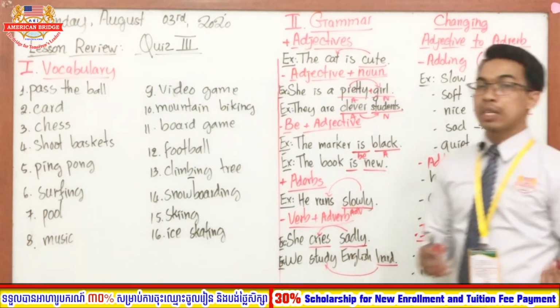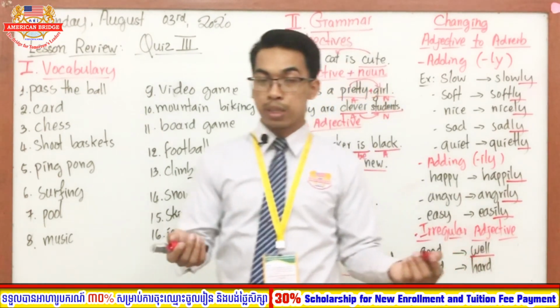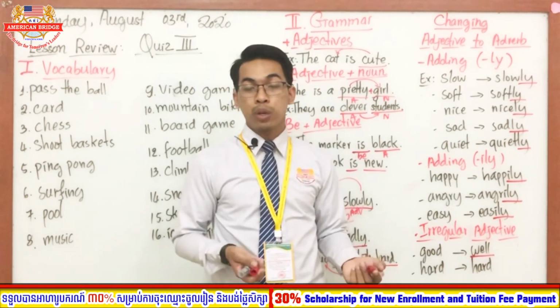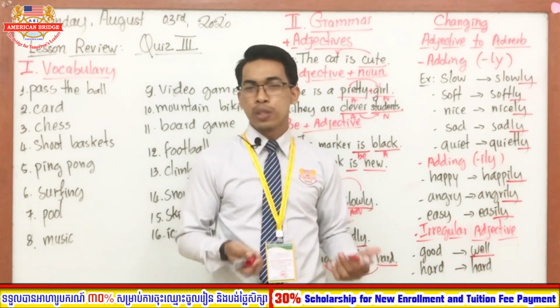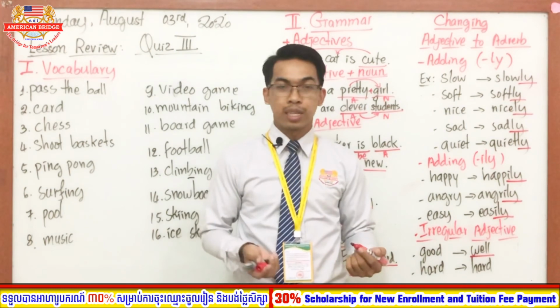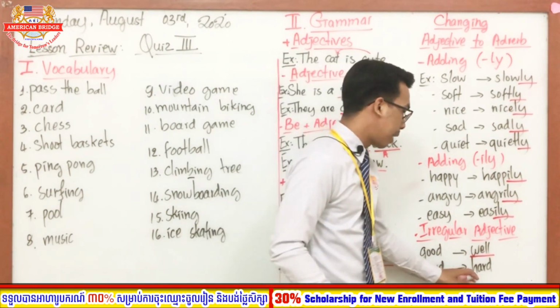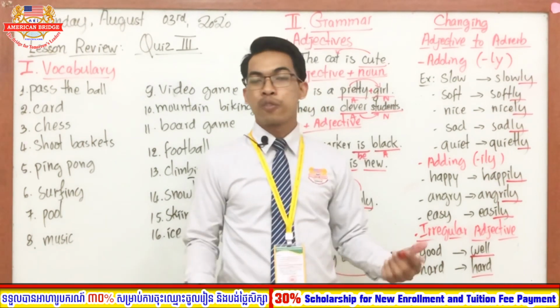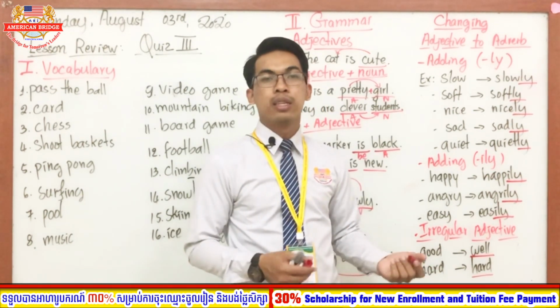And the word "hard", it is an adjective as well in the sentence. But when we want to change to adverb, it's also "hard", the same. We do not change, we do not add anything, right? It becomes "hard", the same. Like "fast", not "fastly". The word "fast" is still "fast" as an adverb.